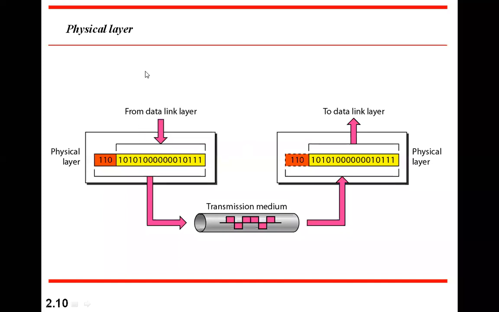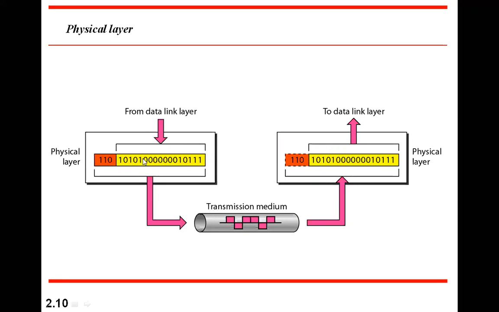All the communication in computers is binary communication, right? Everywhere data is represented in binary form only. So the binary which has come to the physical layer is converted into signals, because on the medium only signals are carried. So we have to convert into signal form, that is analog form.